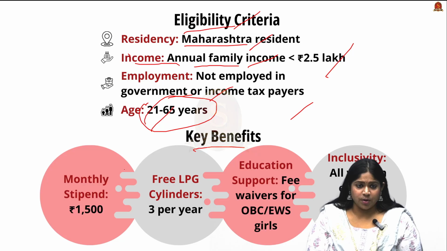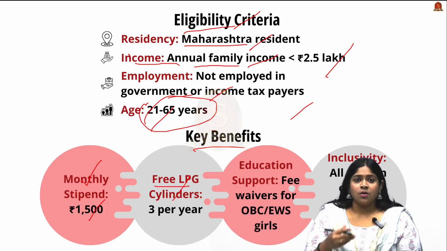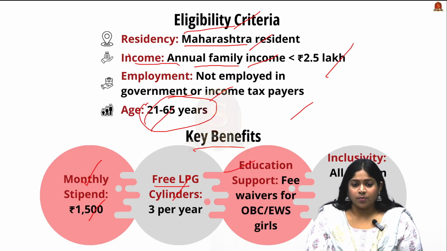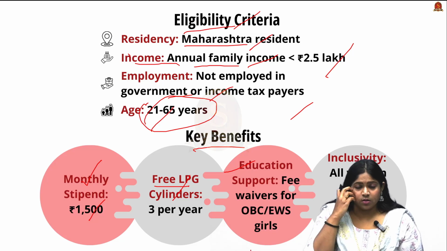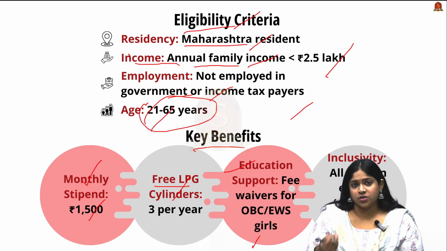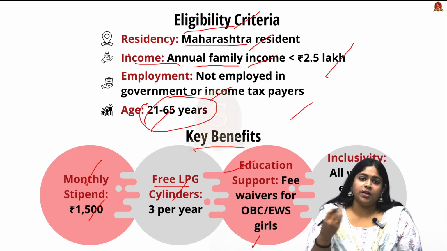Looking into the key benefits, under financial support, there is a monthly stipend of 1500 given to the scheme beneficiaries. Then they are provided with free LPG cylinders, which is 3 per year. And looking into the educational support, they are given fee waivers. So girls from the OBC community and economically weaker section girls are given waivers for their higher education. Waivers are nothing but an exemption from a fee to be paid.